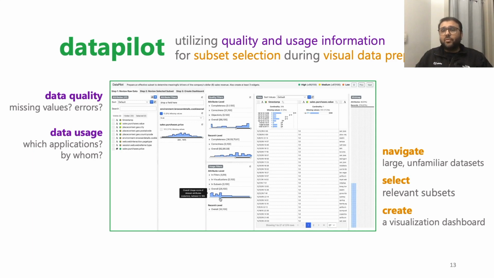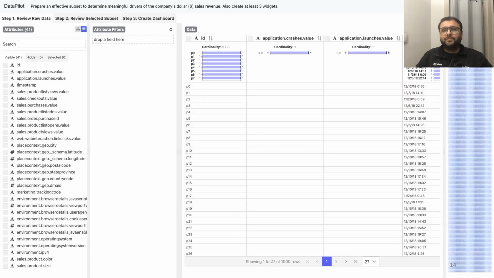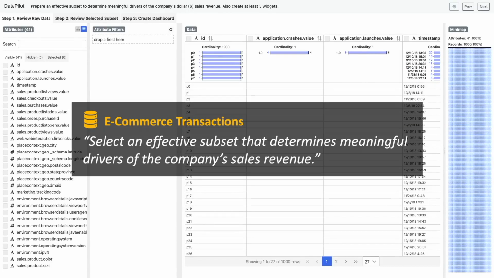We present these quality and usage metrics in Data Pilot. Let's see a demo. In this demonstration, I will analyze a dataset of e-commerce transactions and try to select an effective subset that helps me determine meaningful drivers of the company's sales revenue.